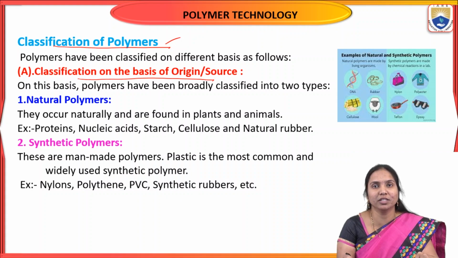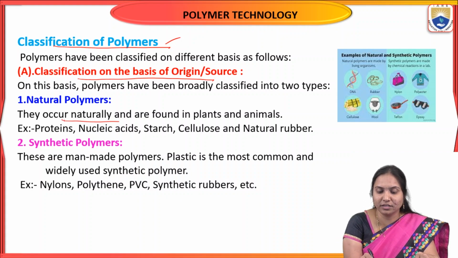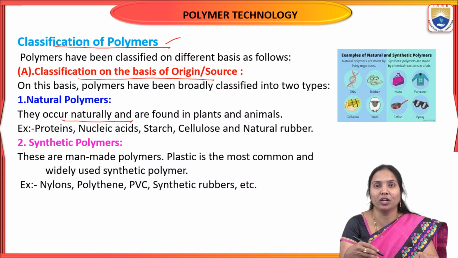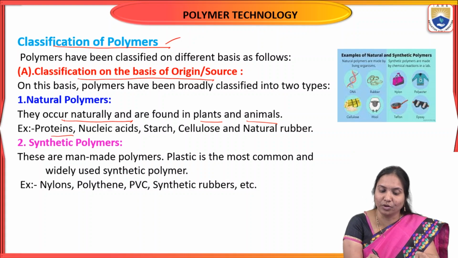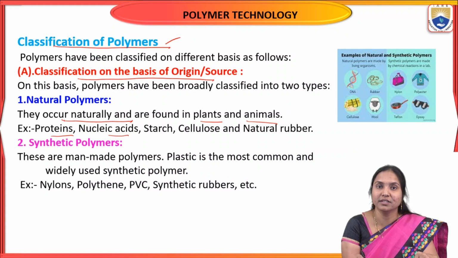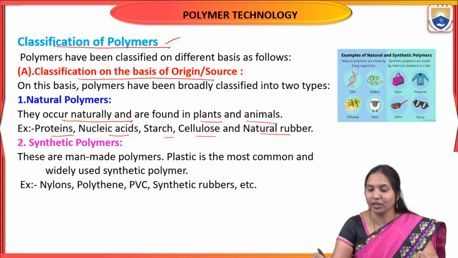Natural polymers occur naturally. These polymers are obtained from nature. That means they are found in plants and animals. For example, proteins, nucleic acids, starch, cellulose, and natural rubber.